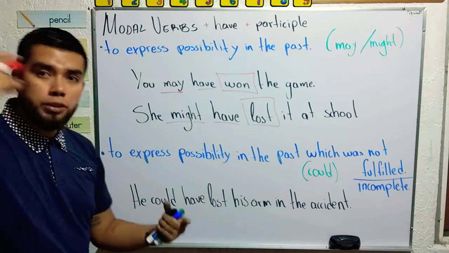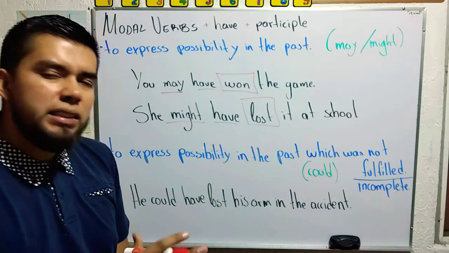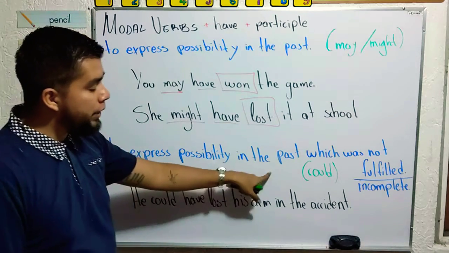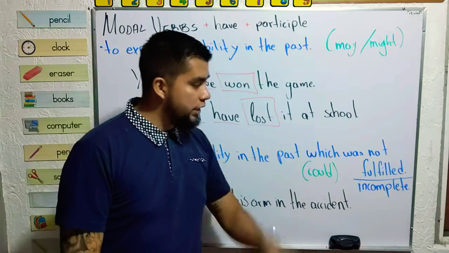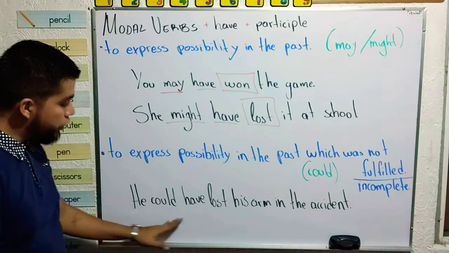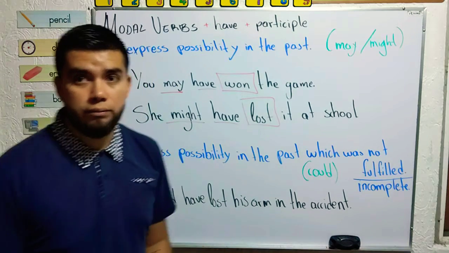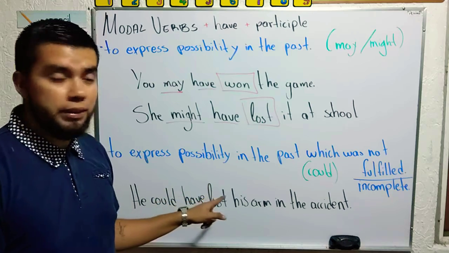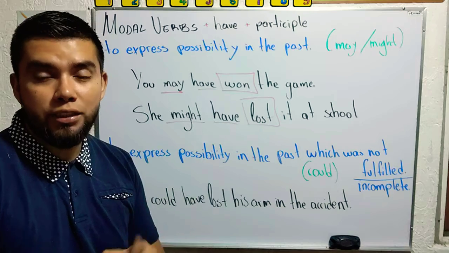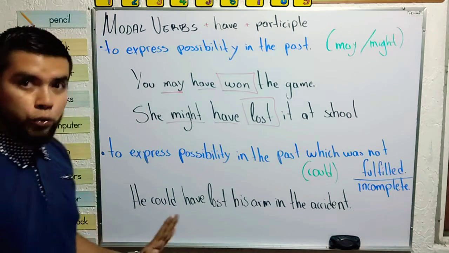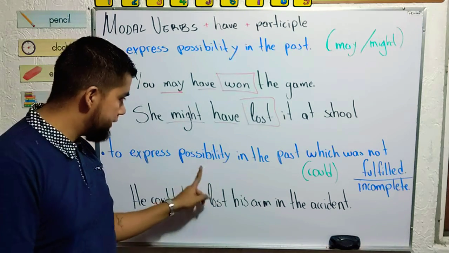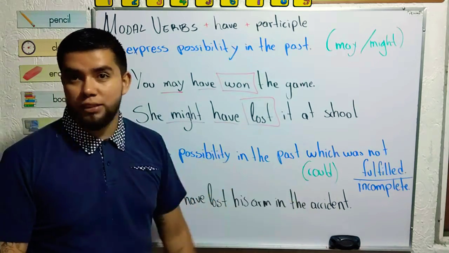So then we have a similar scenario, but check, to express possibility in the past which was not fulfilled, so incomplete. He could have lost his arm in the accident. There was that possibility, but the action is incomplete, because he didn't lose his arm. So he could have lost his arm in the accident. There was that possibility in the past, but it wasn't complete.